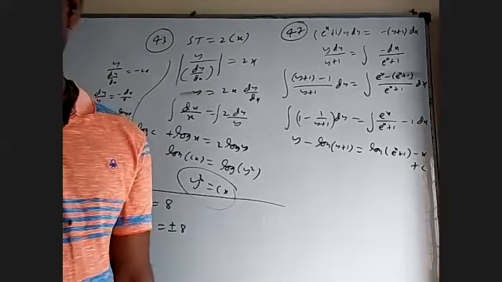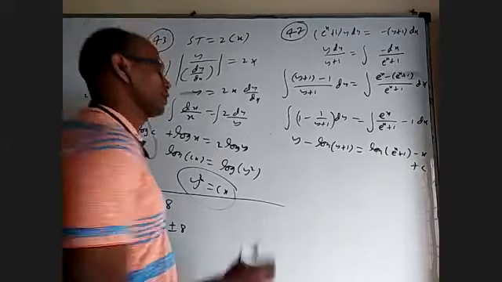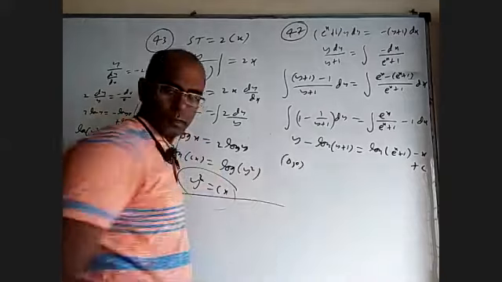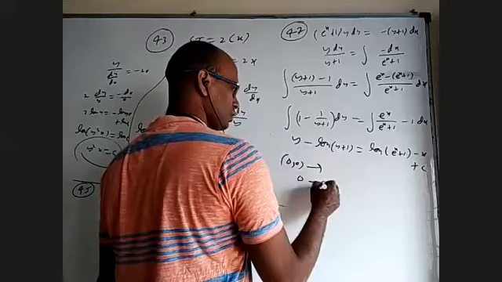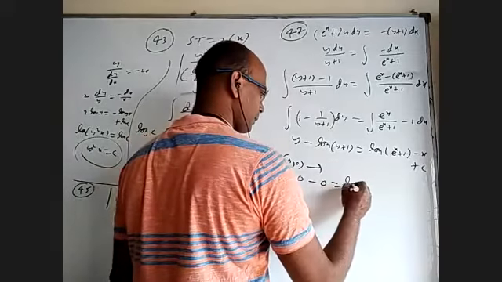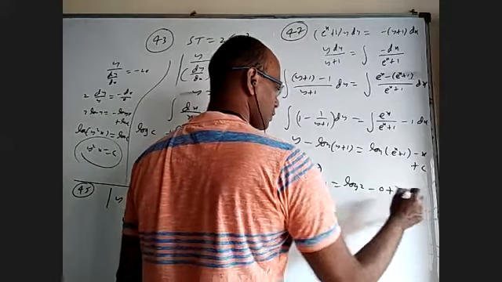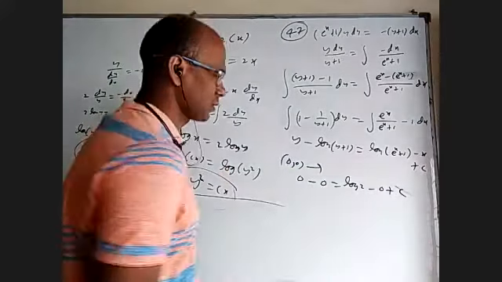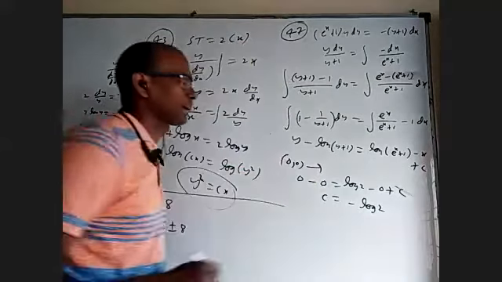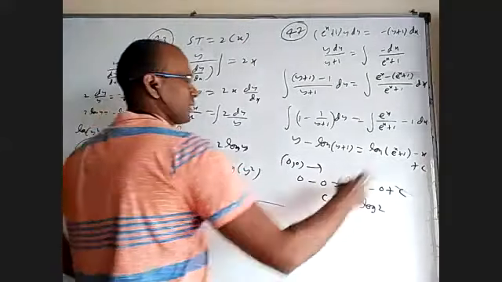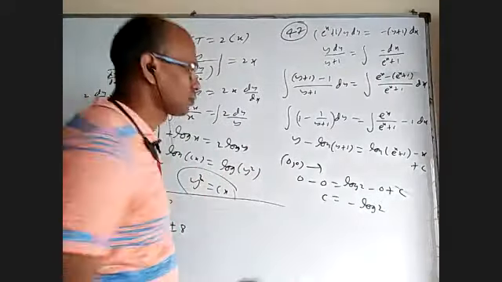47b. E power x plus 1. So they wanted to remove log in the answer. Okay, so let us substitute origin here. We will get 0. Log 1 is also 0. Here log 2 will come. Minus 0 plus c. So c came as basically minus log 2. C is equal to minus log 2. Okay, when I put minus log 2 back and keep all the logs one side and everything else another side, I want to do that.